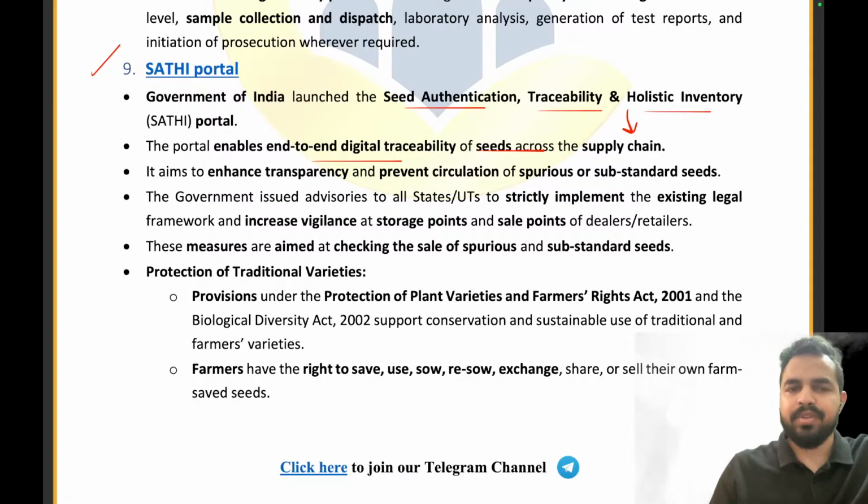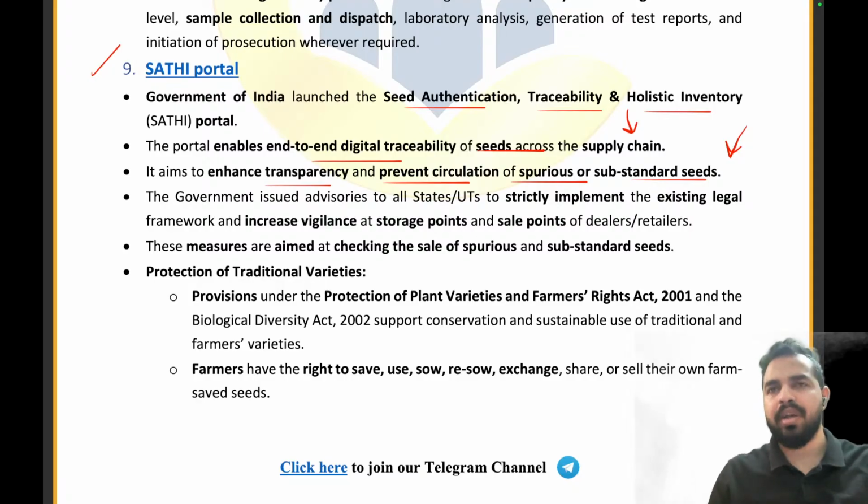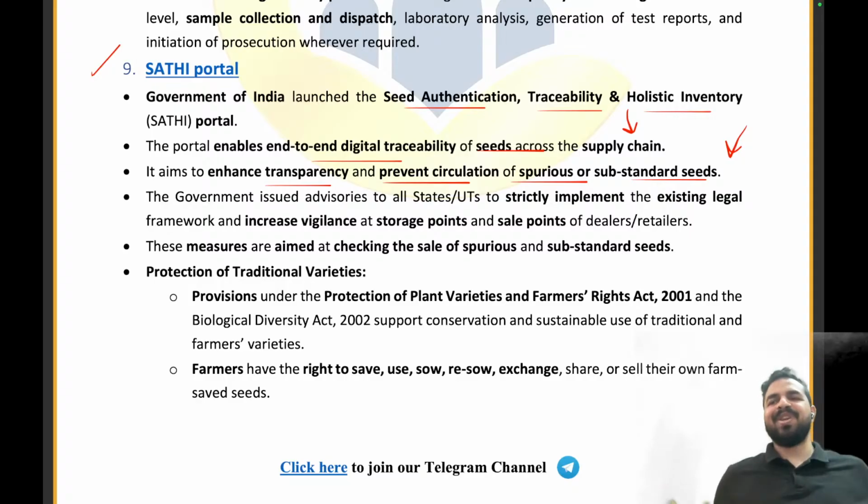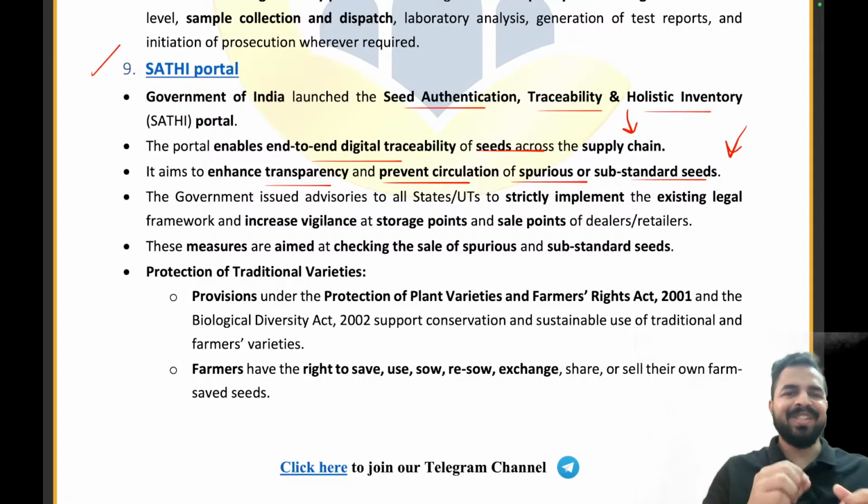Clear, everyone? The portal enables end-to-end digital traceability of seeds across the supply chain to enhance transparency and prevent circulation of spurious or substandard seeds. So guys, let's take an example: you are ordering something from Amazon. Whenever we place an order on any e-commerce website, what is the first thing we do? We always keep track of when exactly we will get the product, because we have curiosity and excitement about that new product.